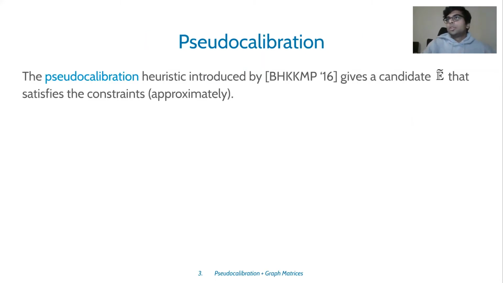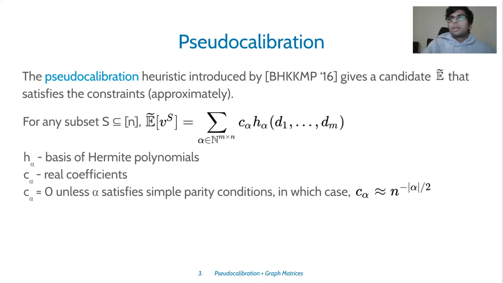So we start with pseudo-calibration. Pseudo-calibration is a heuristic that was introduced by Barak et al. in 2016, which gives a way to construct a candidate pseudo-expectation operator. Roughly, when we apply this heuristic, we get the value of E tilde of v raised to S to be the summation of c_alpha h_alpha. Here h_alpha is the basis of Hermite polynomials, which is analogous to the Fourier basis, and c_alpha are actual real numbers that come out of this technique of pseudo-calibration.